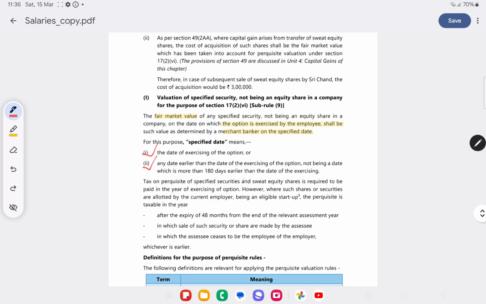Tax on specified securities and sweat equity shares is required to be paid in the year of exercising the option. However, if such shares are allotted to an eligible start-up employee, the perquisite is taxable in the year after the expiry of 48 months from the end of the relevant assessment year, in which the sale of such security or share is made by the assessee, or he ceases to be an employee of the employer, whichever is earlier.